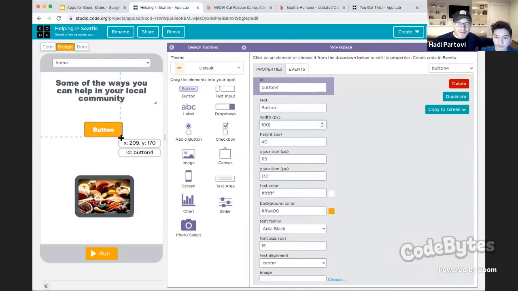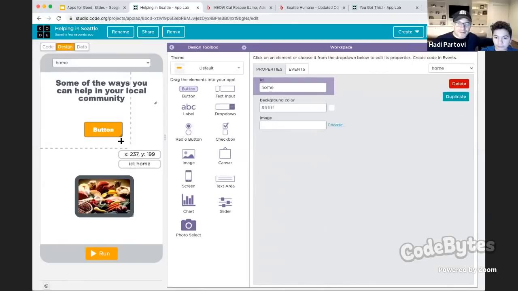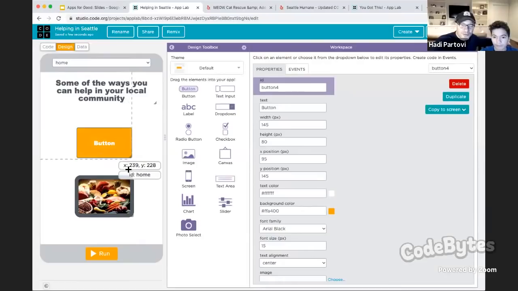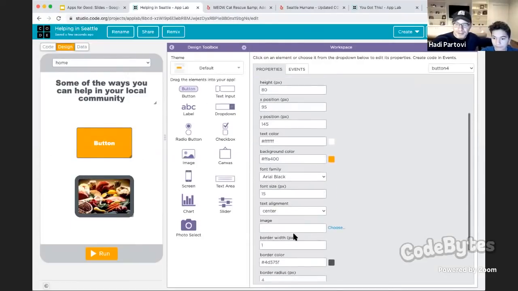Oh, that's cool. Oops. Oh, there. And then if you want to make it look kind of cool with that border, you can change its border size if you scroll down here and make the border width like 10 or something.